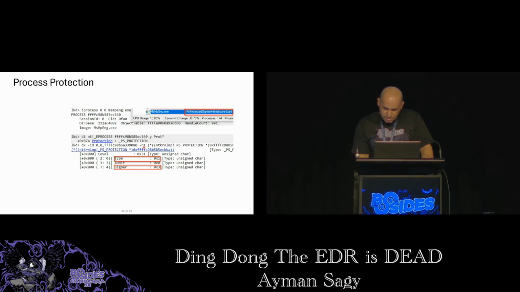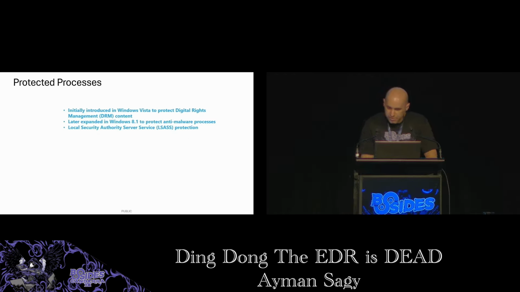So we see that the protection member of the EPROCESS object is showing level 31, which is a value that consists of signer 3 for anti-malware and type 1 for protected light.